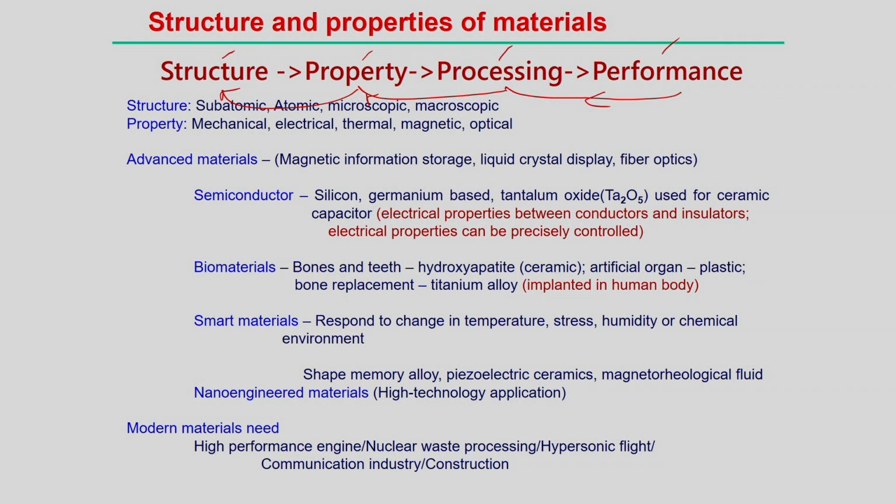So, macroscopic properties means if we simply do the tensile testing of a specimen, what is the tensile strength, yield strength, ultimate tensile fracture strength of a particular material, that is the macroscopic property. But this macroscopic property depends on the microscopic scale, the understanding of the microscopic behavior, and then microscopic behavior also depends on the atomic.